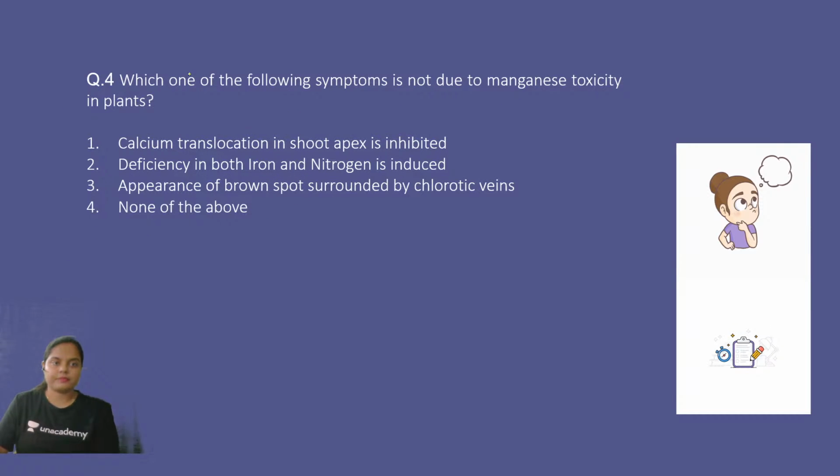Next question. Which one of the following symptoms is not due to manganese toxicity in plants? Calcium translocation in shoot apex is inhibited. Deficiency in both iron and nitrogen is induced. Appearance of brown spots surrounded by chlorotic veins, or none of the above. What do you think should be the right answer to this question, guys?